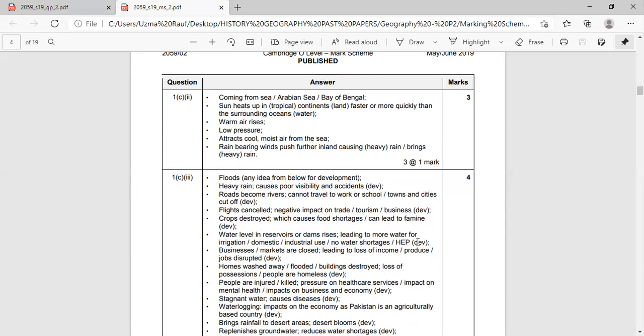Then also it will raise the subsoil water level, which would be beneficial for crop cultivation. Am I clear?